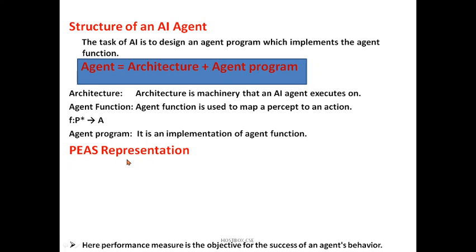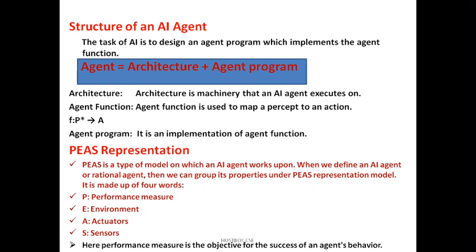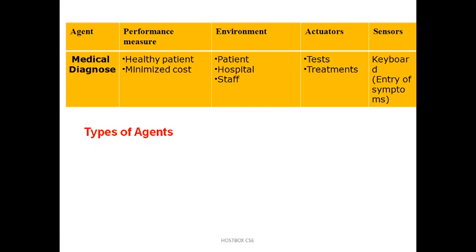And the PEAS representation. There are 4 important points. P is the performance measure, then environment, followed by actuators and sensors. Environment means if you design, for example, a factory robot, it should work for a factory anywhere, in India or it may be Japan. Based on the environment of the factory you are going to apply it to, it should work, with no complaints. Achieving the target is very important here.